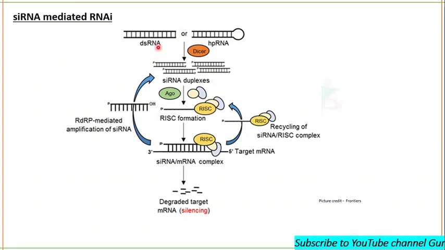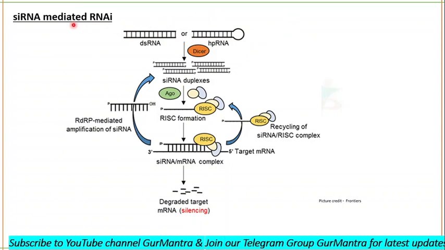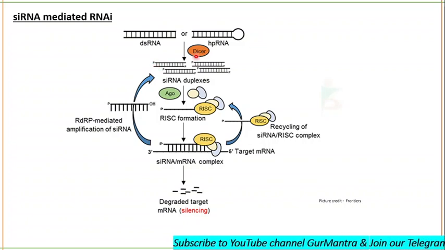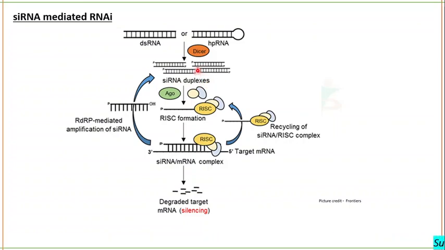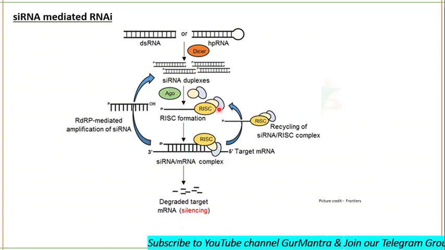And this is the siRNA mediated RNAi. You know that double-stranded RNA hairpin loop structures are not that common in siRNA mediated RNA interference. With siRNAs, which are double-stranded RNAs, DICER will be acting. There is no role of Drosha and Pasha. These siRNA duplexes will have 3' overhangs and will be methylated. Argonaute protein will be acting, but before that the RISC complex will be formed.